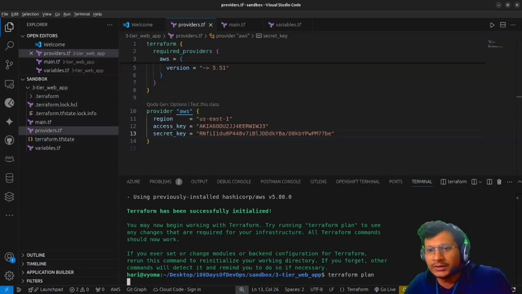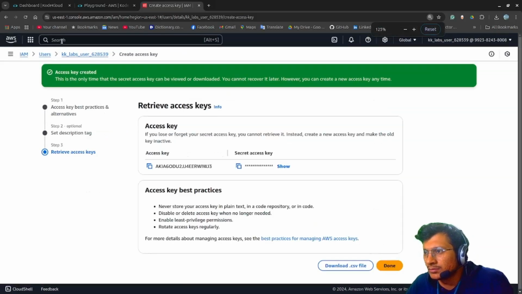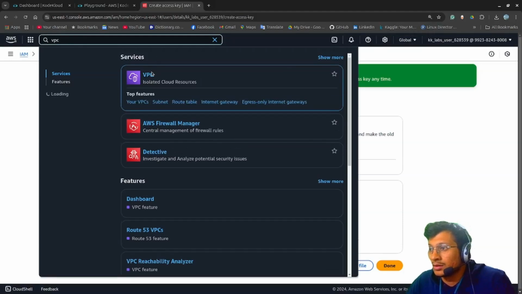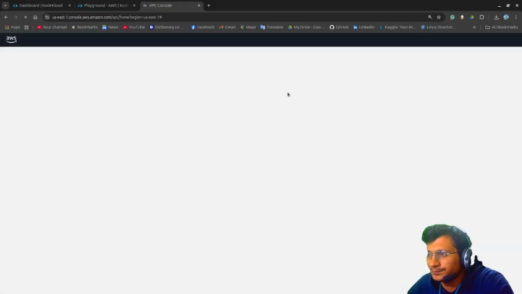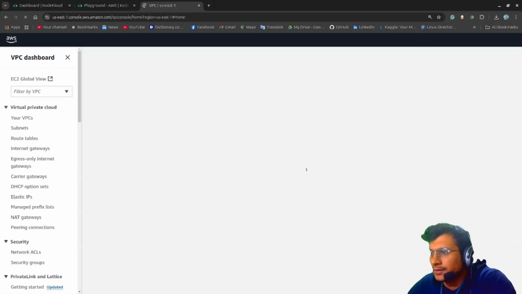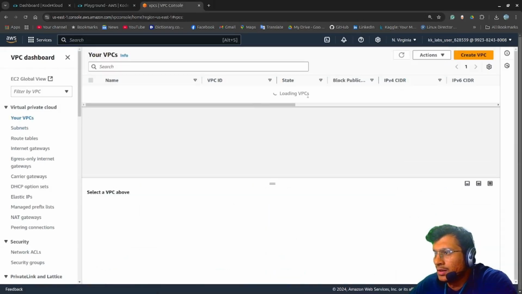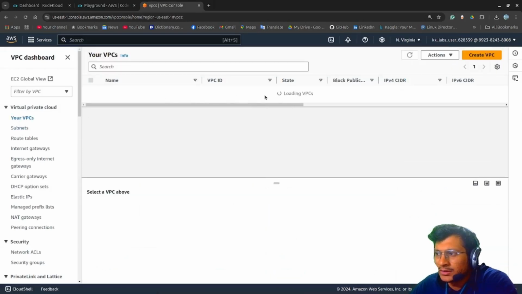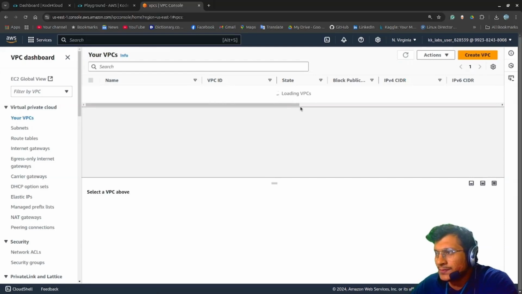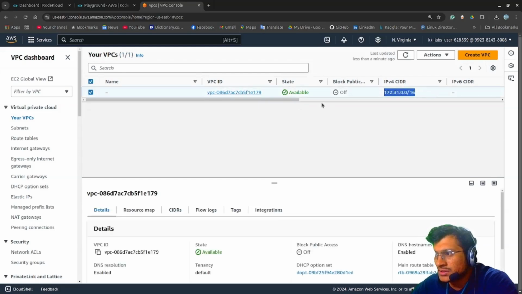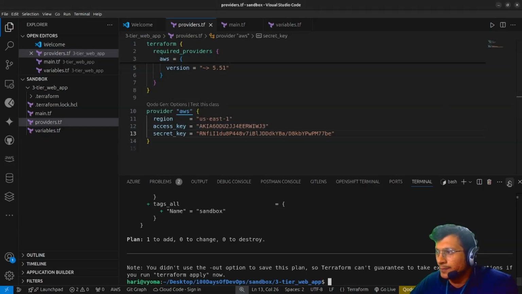So right now I'll just show you one thing. So this is our AWS platform. I'll just go to VPC and here, yeah, let it load. Yeah, here VPCs. Right now there is no VPC with the name sandbox. Okay, here you can see the CIDR block of this VPC, which is the default VPC provided by AWS itself. And yeah, here we have plan.